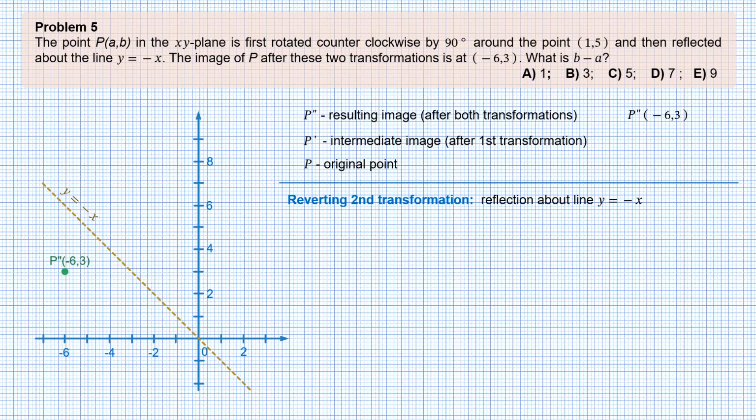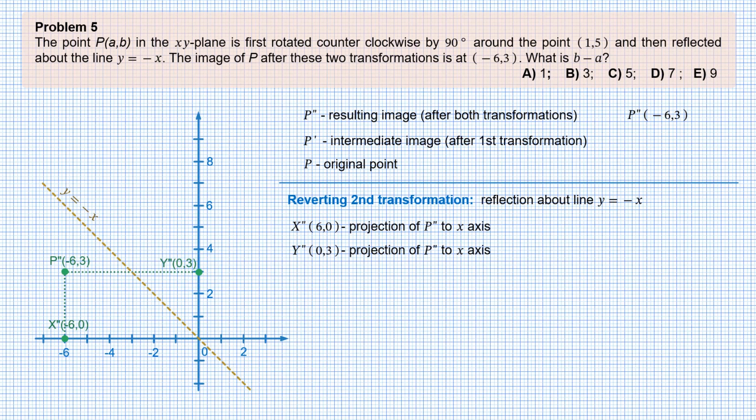So we just need to reflect point P double prime about the line y equals minus x. To make it clear, let's project point P double prime to the coordinate axes. This gives points x double prime at location minus 6, 0 and y double prime at location 0, 3.